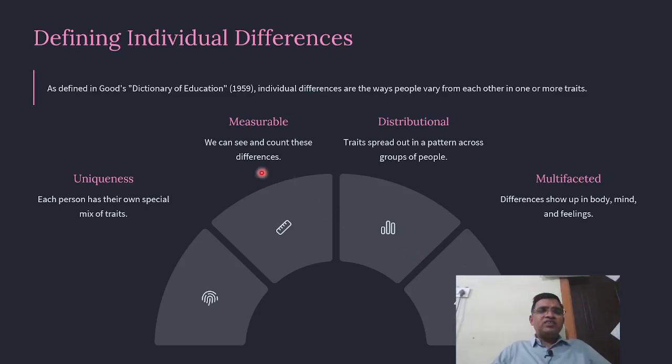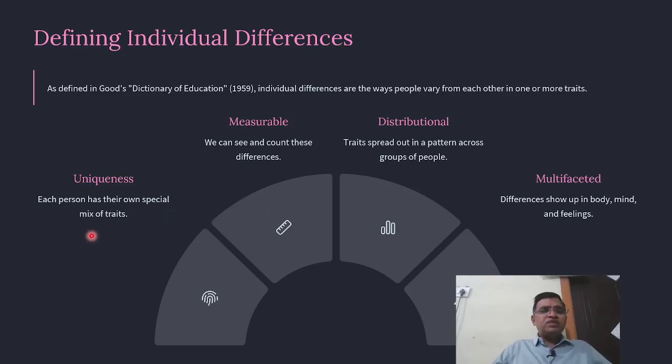Then, defining individual difference. As defined in Good's Dictionary of Education, 1959, individual differences are ways in which people vary from each other in one or more traits. So what are individual differences? They are unique, measurable, distributional and multifaceted.